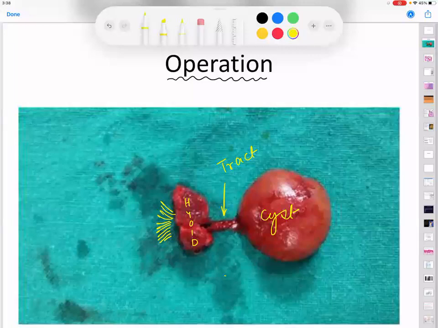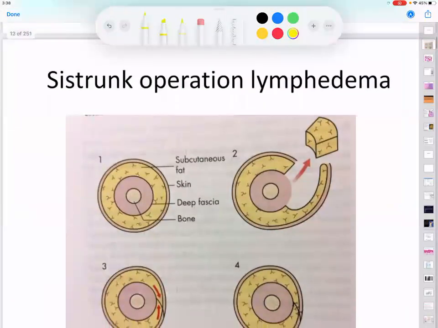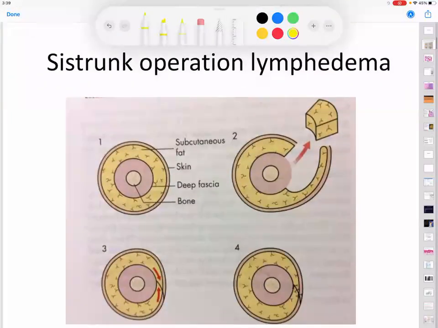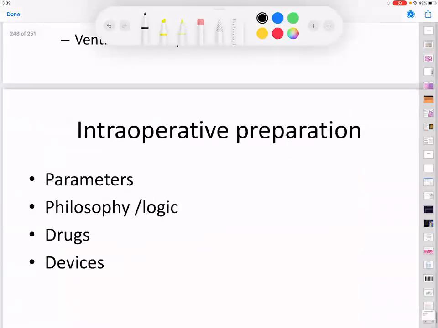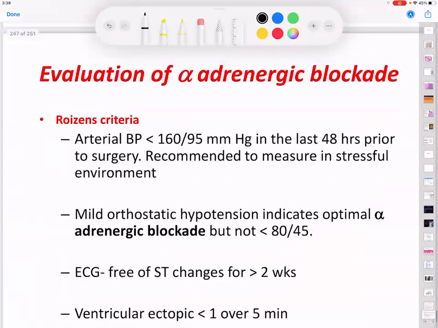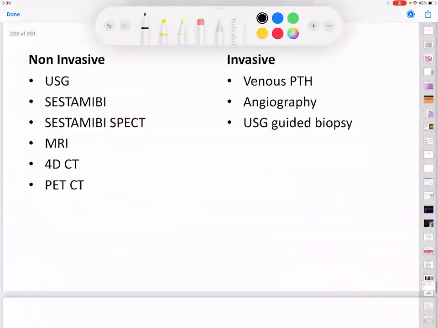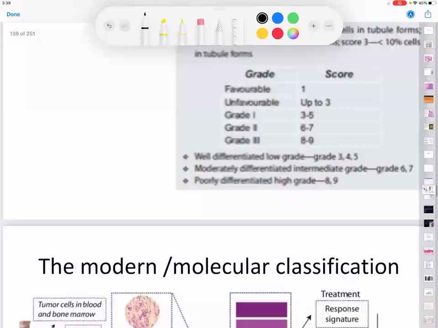Another advanced level question. Which operation in the body also goes by the same name? The answer for this is lymphedema. Sorry, very sorry. Just a minute.